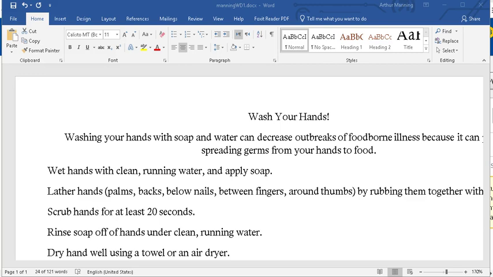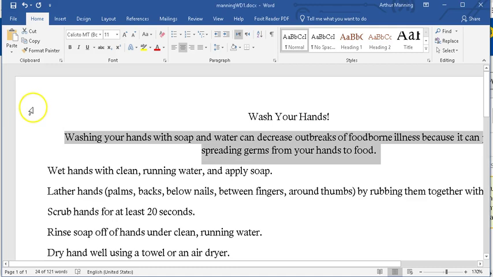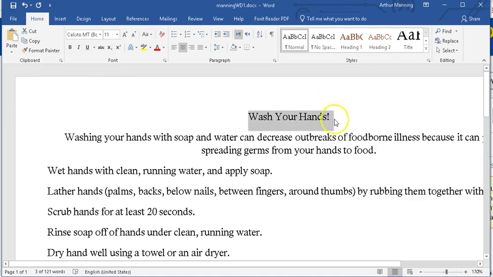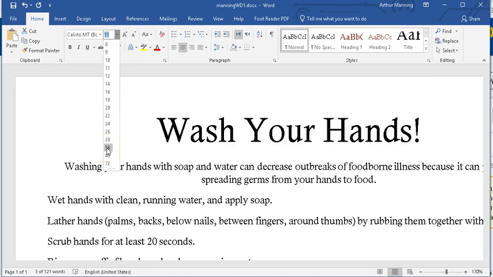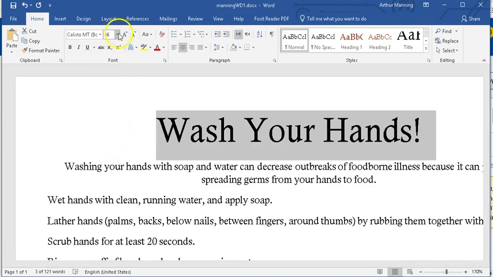Now, back to the Wash Your Hands title. Let's go back and select that either by clicking left margin or dragging through the entire Wash Your Hands. We're going to change the size of that line to a very large font. We're going to change this to 36 point. 36 point. Notice in your font size